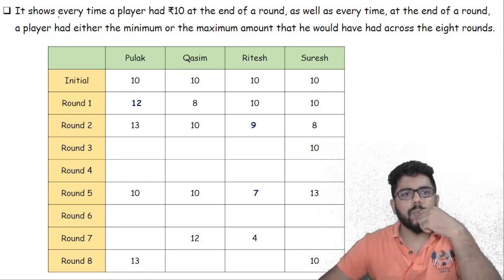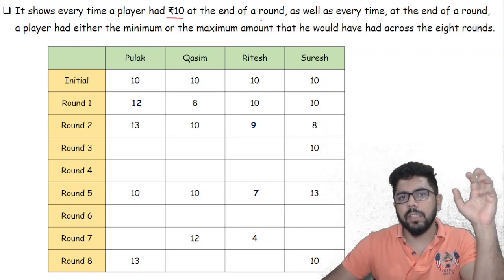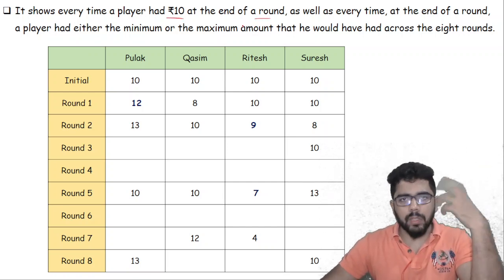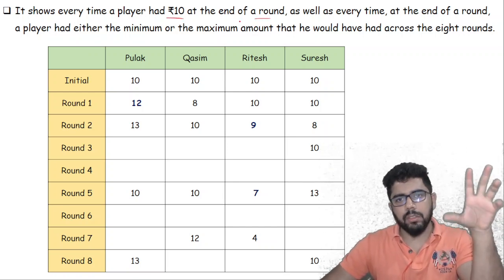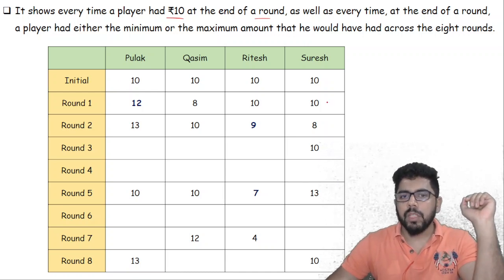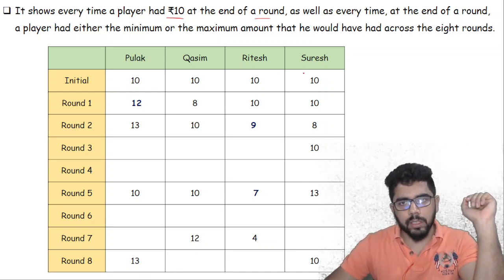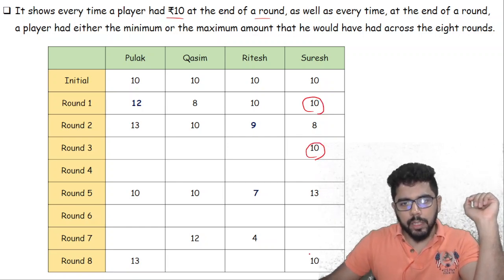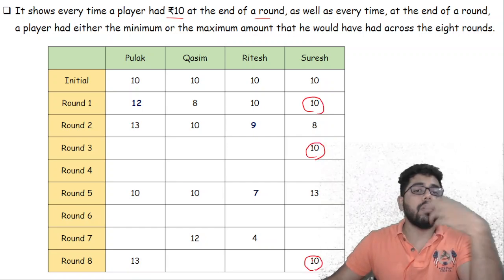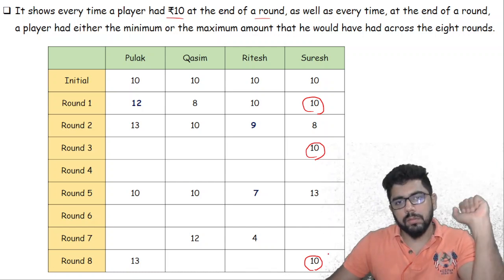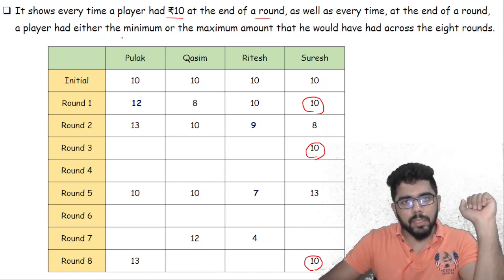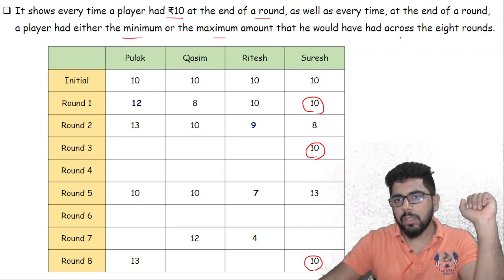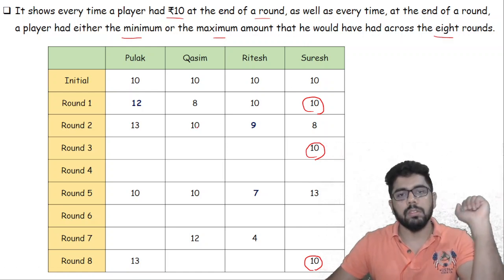Now let's see this. It shows every time a player had 10 at the end of a round. That means whatever times each player has 10, it has been written. So suppose I look at, let's say, Suresh. Suresh has 10 in round 1, 10 in round 3, and 10 in round 8. Suresh cannot have 10 ever again. And also the minimum and the maximum amount that he would have had across 8 rounds has also been mentioned.